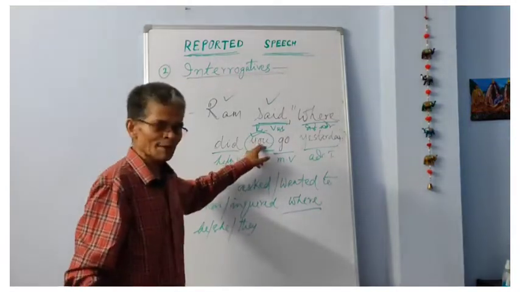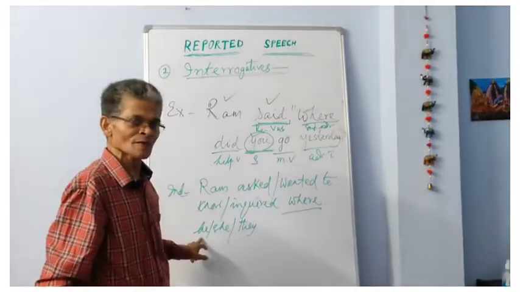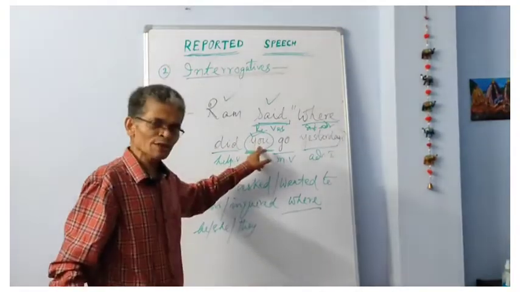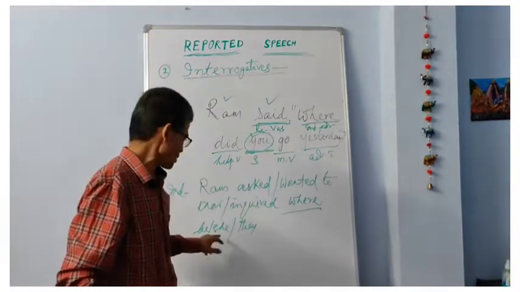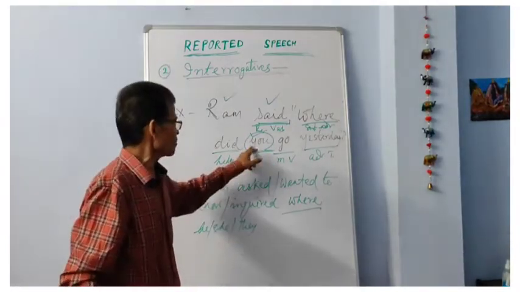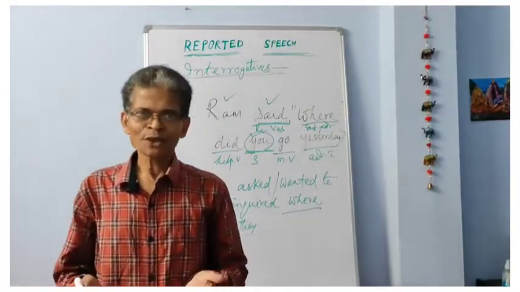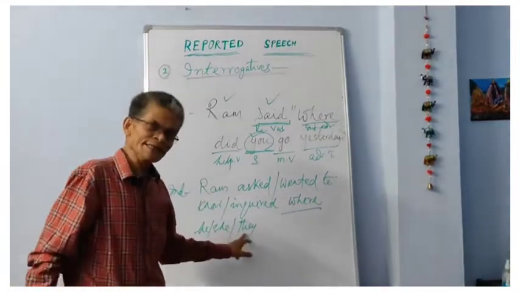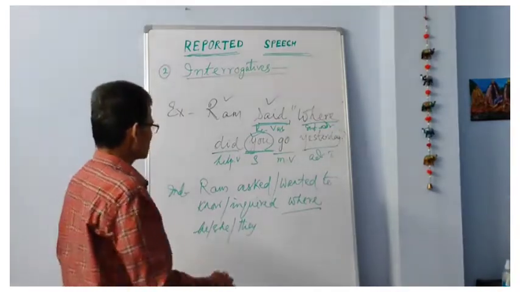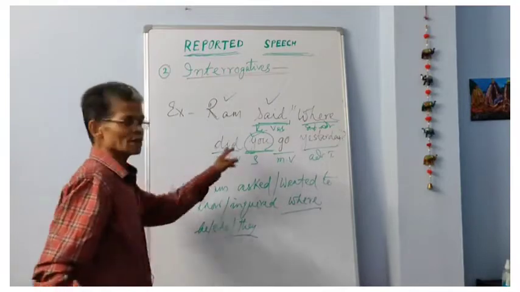Suppose this you refers to a boy, a masculine gender, we can write he. And if this you refers to a girl, a feminine gender, the use of she is necessary. And suppose this you refers to a group, more than one person, then we can write they.